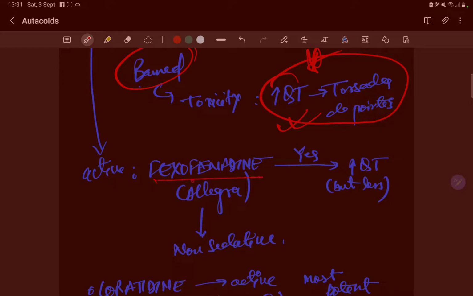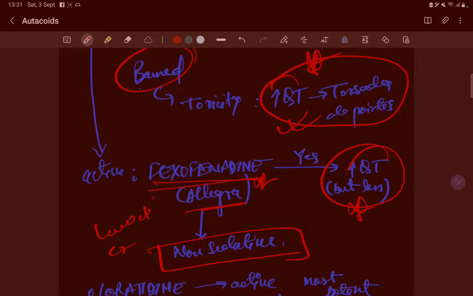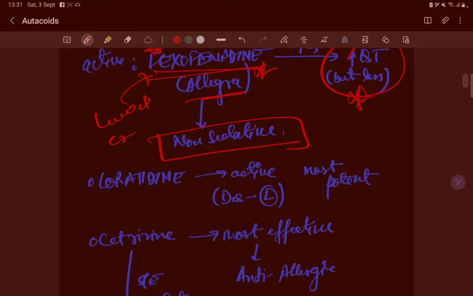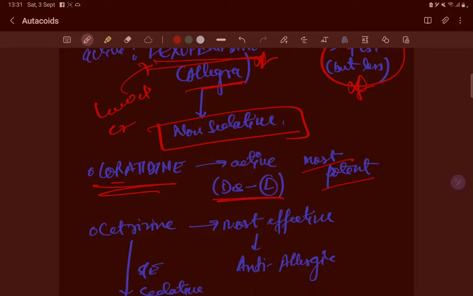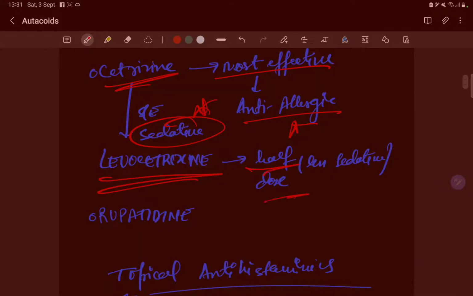The active compound is fexofenadine, now used in Allegra, and it increases the QT prolongation but very little. It is also non-sedative, so it is used in place of cetirizine. Levocetirizine is less sedative than cetirizine, but fexofenadine is non-sedative. QT prolongation is present with fexofenadine, which is not present with levocetirizine. Desloratadine is the active part of loratadine. It is the most potent. Cetirizine is the most effective anti-allergic, and its side effect is sedation. Levocetirizine is half the dose, less sedative. Rupatadine is also used.